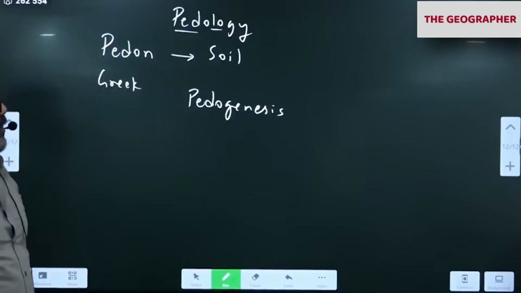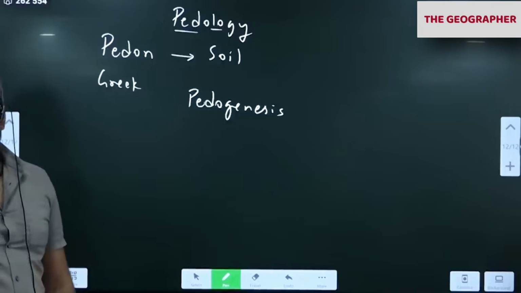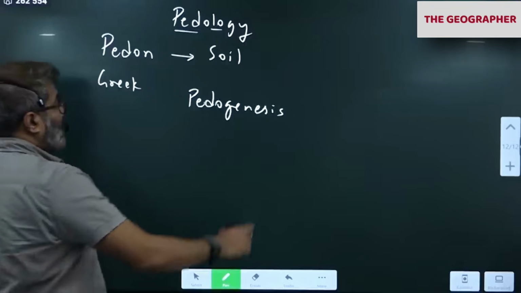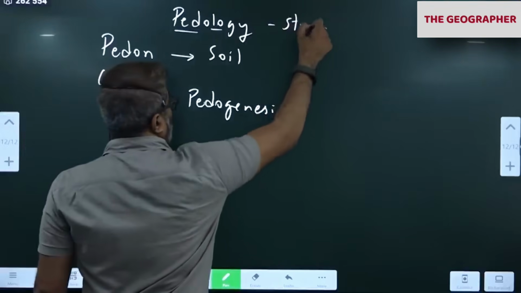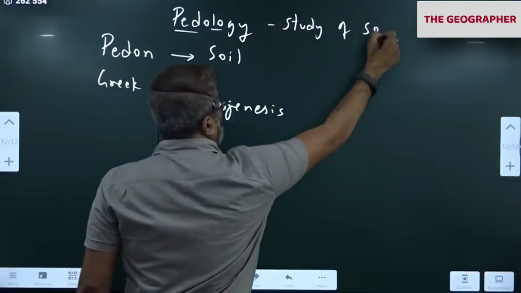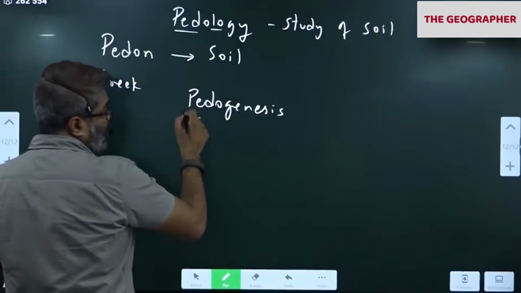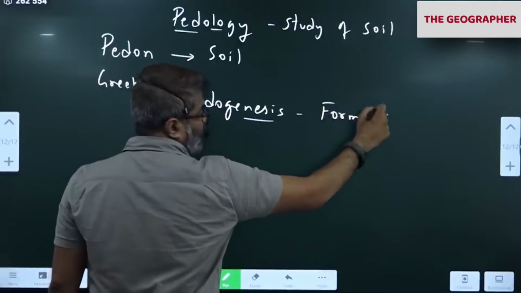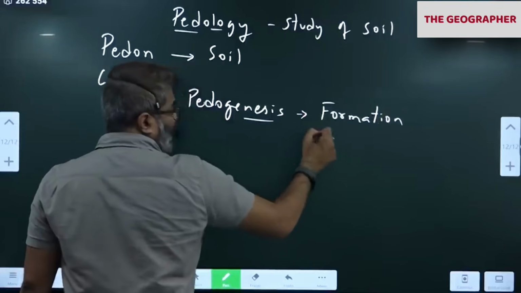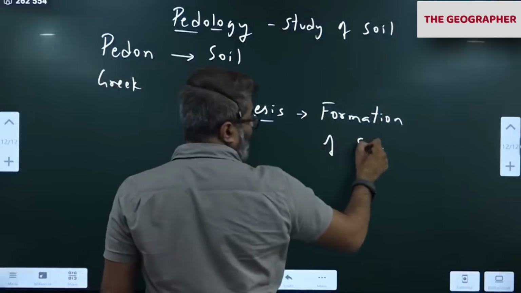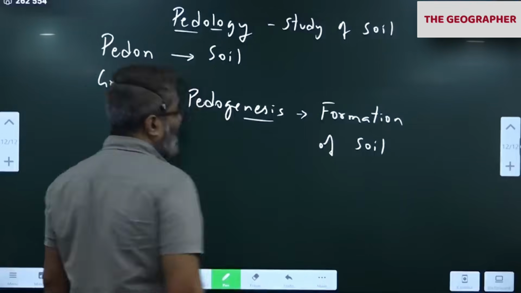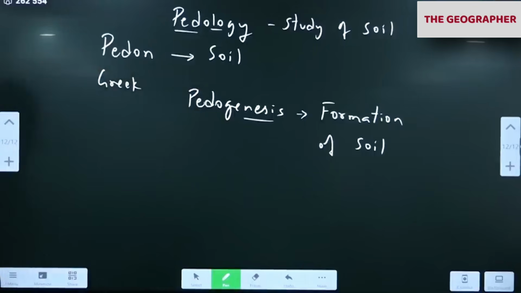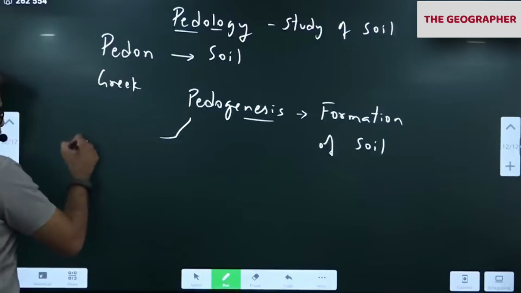Okay, pedology is the study of soil. Pedogenesis means the process of formation of soil. The process of formation of soil is pedogenesis. Okay.